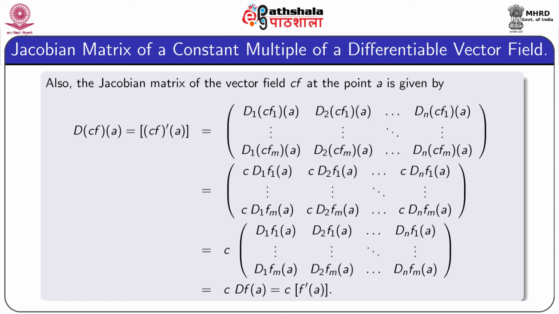So, we have an m by n matrix in which each element has C as the first factor, and C is a scalar. So, we take C outside. So, we have C multiplied by the m by n matrix whose first row is D1 F1 A, D2 F1 A up to Dn F1 A. That is, we have C times the matrix DF A, that is C times the matrix corresponding to F dash A.